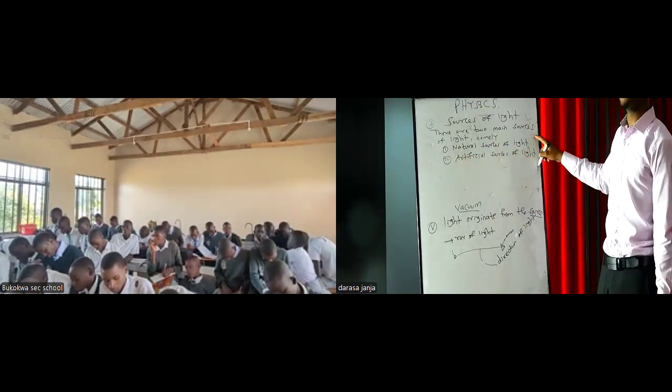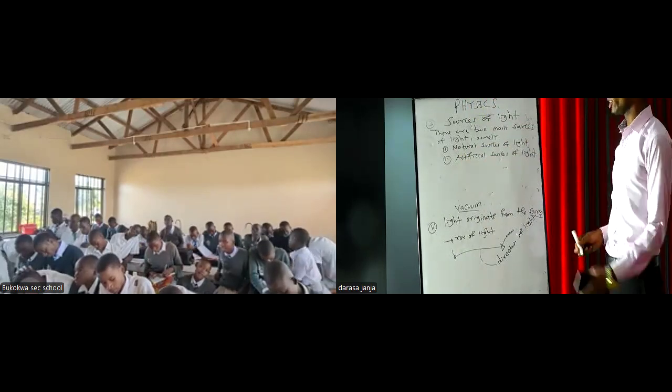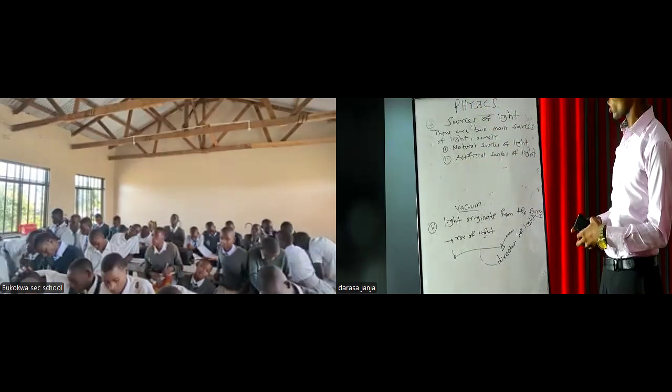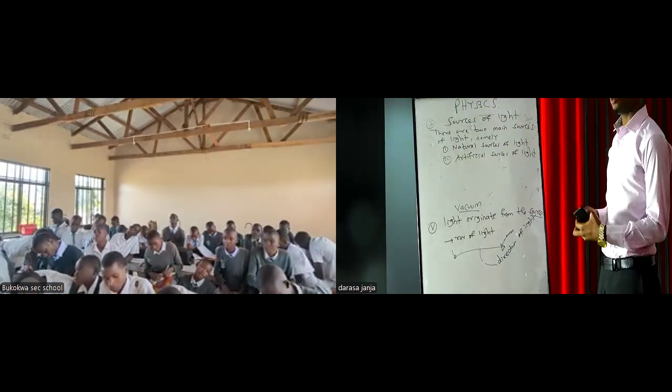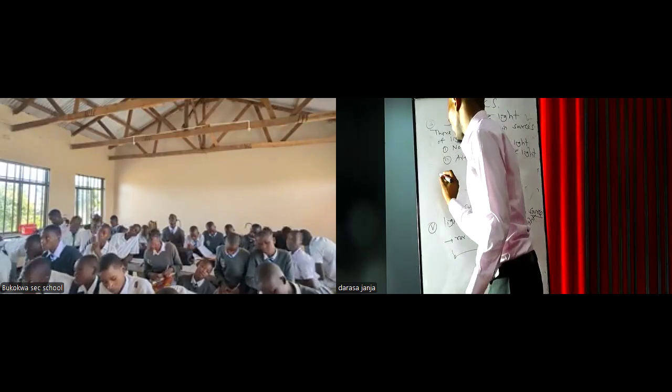These are the two main sources of light. Now let us dive into them one by one so that we can see what natural sources of light are, and what artificial sources of light are. Let us start with the first one.